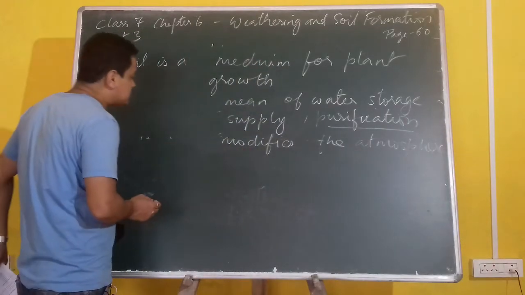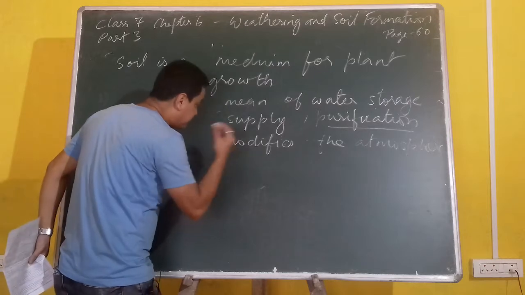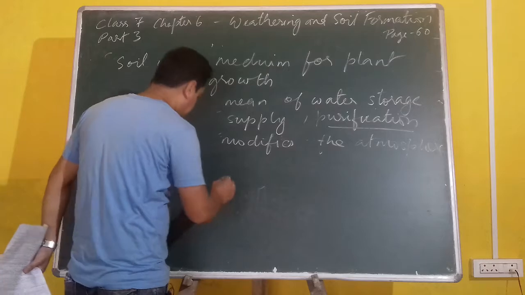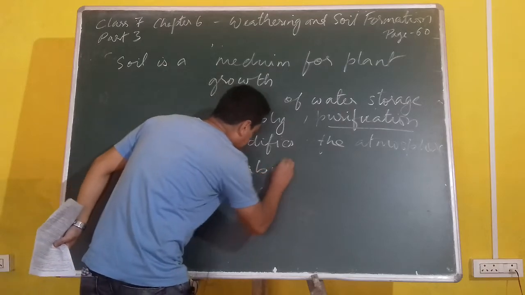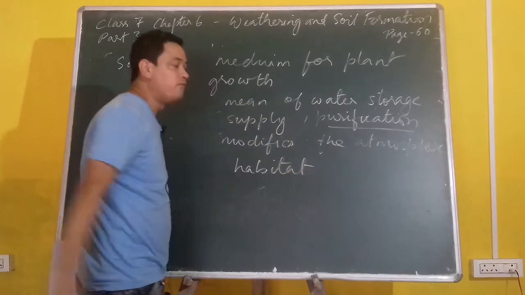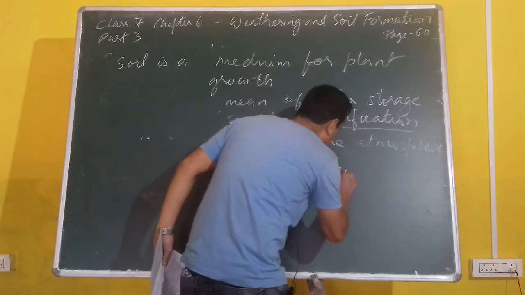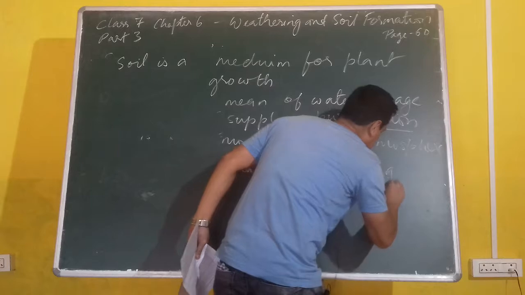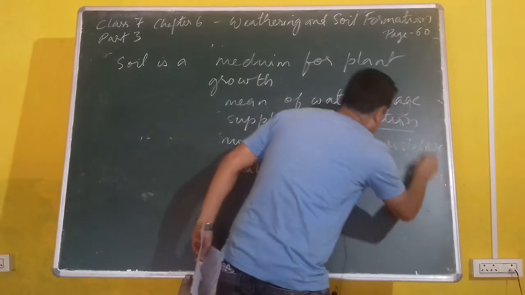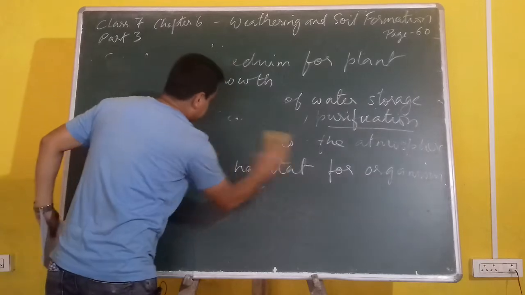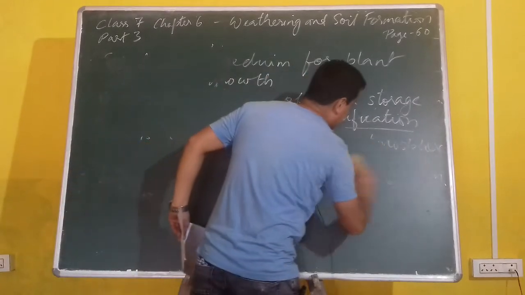It also gives an environment for organisms. Now organisms are basically living things. So it gives us a habitat. Habitat means a home for wild animals and all living things. Habitat for organisms. Now we are studying factors affecting soil formation.